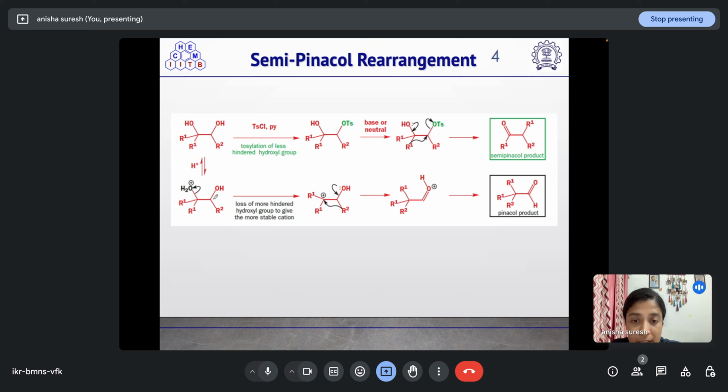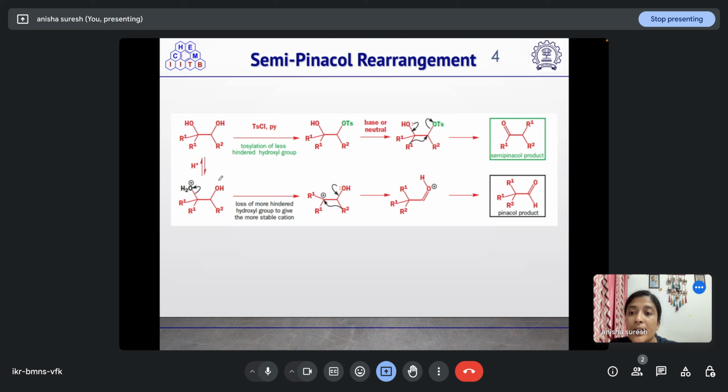The formation of the tertiary carbocation is preferred over the secondary carbocation. So, it will result in the formation of this carbocation. Then this lone pair of electrons will push in this direction, this alkyl will shift to this carbocation, resulting in the formation of this carbonyl group, which upon deprotonation will result in this pinacol product, which is this aldehyde.